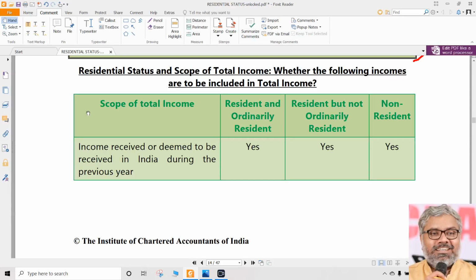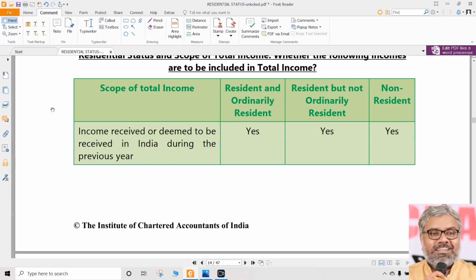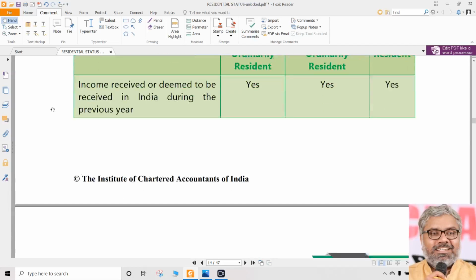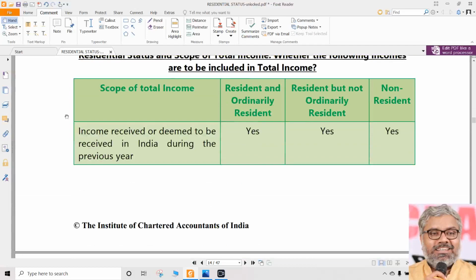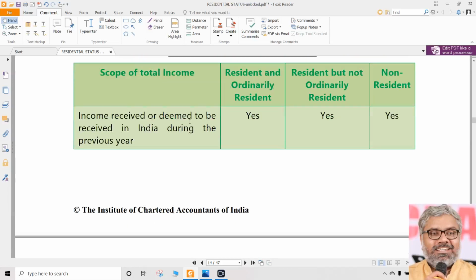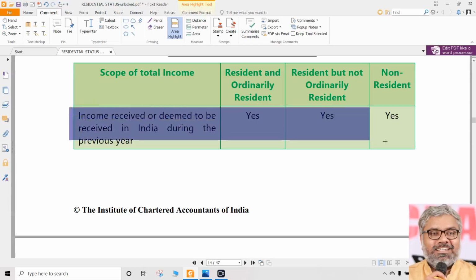The real application of these provisions is what is going to fetch us marks, right? And if this table is remembered well, if this table is understood well, we can solve any problem. Though there are some more litigation points and details, we will encounter them, but that is not going to matter much. Majorly the problems can be solved with this table's understanding. In general, that is enough. So read and understand this table very, very carefully. Clear?